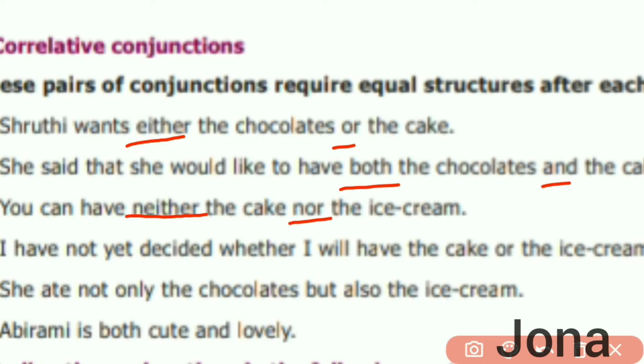Here, neither nor. I have not yet decided whether I will have the cake or the ice cream. Here, whether or. She ate not only the chocolates but also the ice creams. So, not only but also. Abhirami is both cute and lovely.